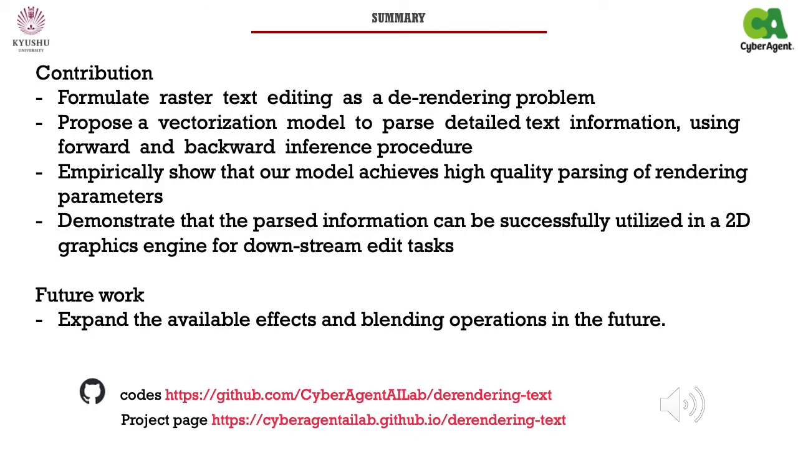Summary: we formulate raster text editing as a de-rendering problem. We propose a vectorization model to pass detailed text information, using forward and backward inference procedure that takes advantage of differentiable rendering. We empirically show that our model achieves high-quality parsing of rendering parameters. We also demonstrate that the parsed information can be successfully utilized in a 2D graphics engine for downstream edit tasks. One limitation of our approach is that effects must be pre-defined by the rendering engine. For future work, we wish to expand the available effects and blending operations in the future.